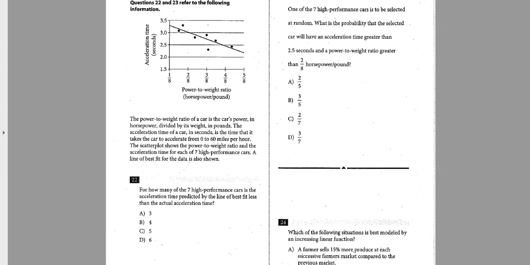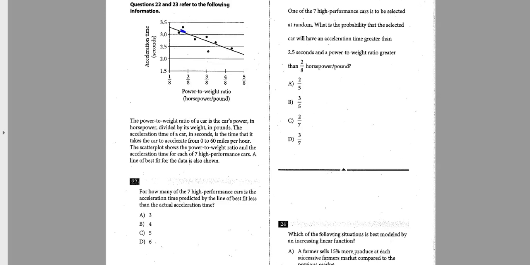So this is a power to weight ratio of a car. It is the car's power in horsepower divided by weight. The acceleration time is the time it takes the car to accelerate from 0 to 60. The scatter plot shows the power to weight ratio for 7 cars. So those 7 dots are the cars. And then you have a line of best fit, which is right here. So here's the prediction line, or the line of best fit.